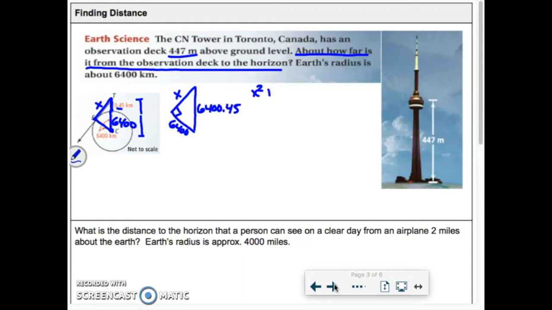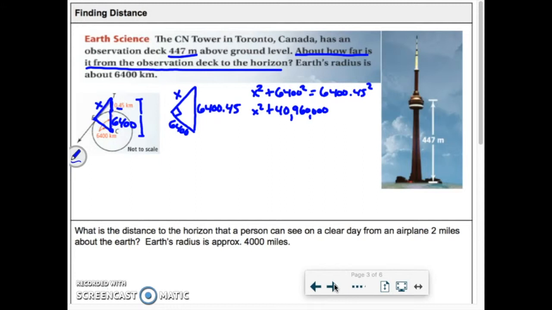So x squared plus 6,400 squared will give me 6,400.45 squared. All right, so we're going to get a little bit larger numbers here, but that's all right. We have x squared plus 6,400 squared, which would be 40,960,000.